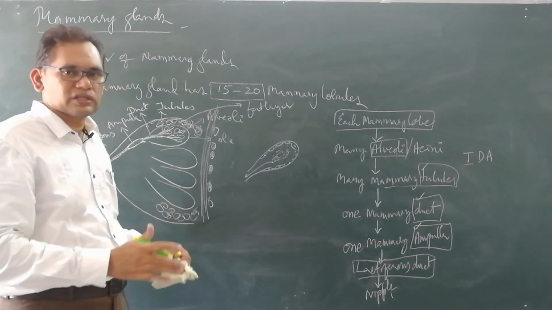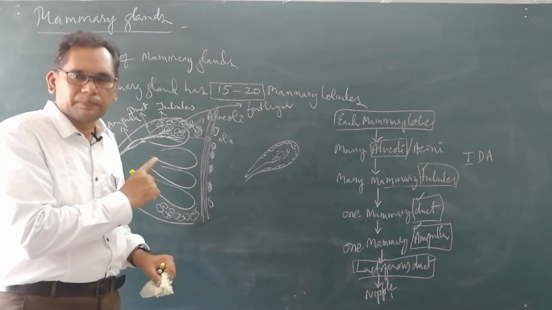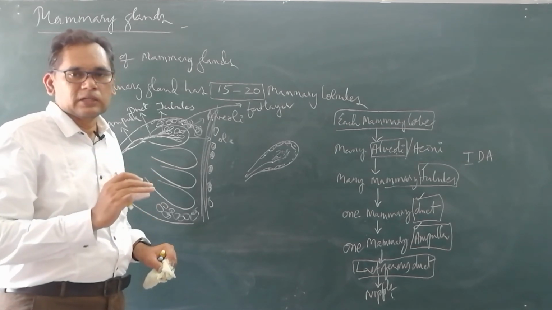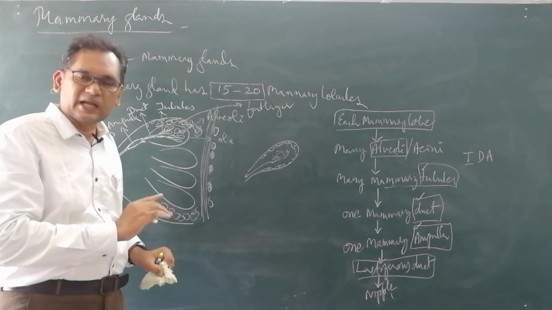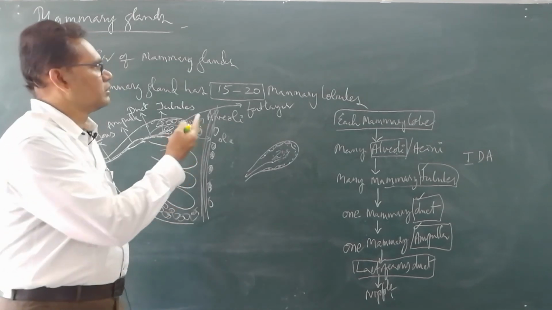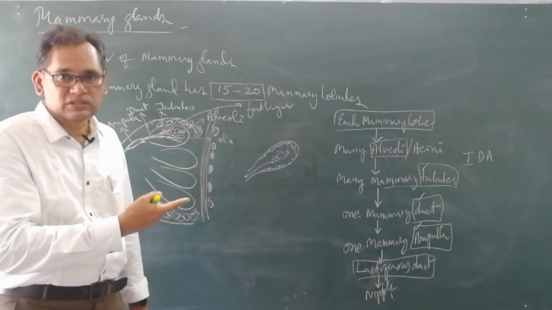Okay. With this we have completed the topic, that is the female reproductive system, external genitalia, accessory glands, and then this is mammary glands. Thank you.